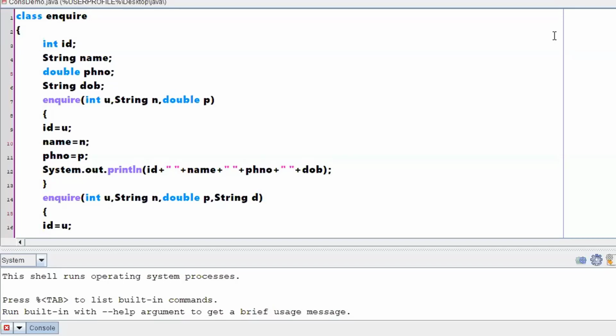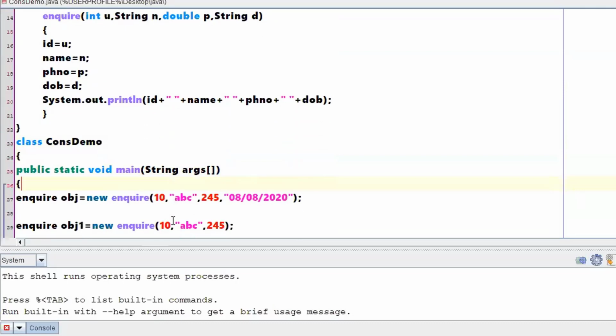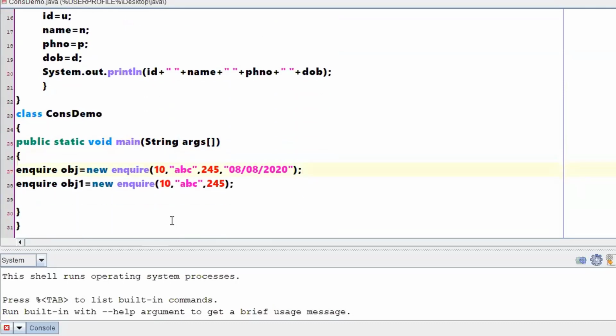How many instance variables have we created? We have created 4 instance variables. Yes, by creating 4 instance variables, if I'm interested in creating some 2000 objects, no problem. I can easily understand that this is object 1, object 2, object 3, object 4. Giving object numbers from 1 to 2000 is comfortable for me, when I consider how many variables we would have needed: 20 into 2000, that is 40,000 variable names. Got an imagination, or need me to explain? You still didn't get it.